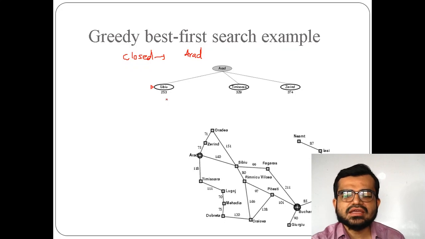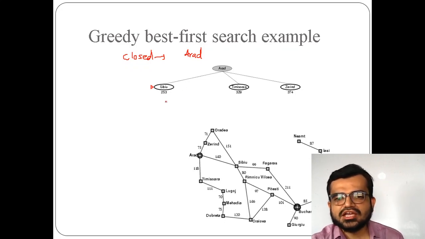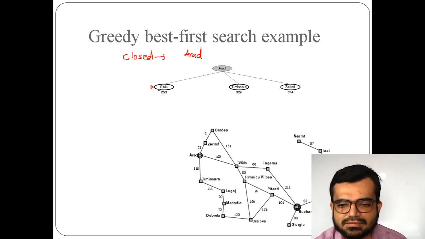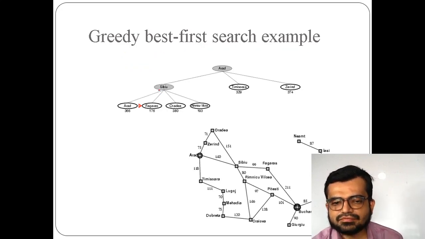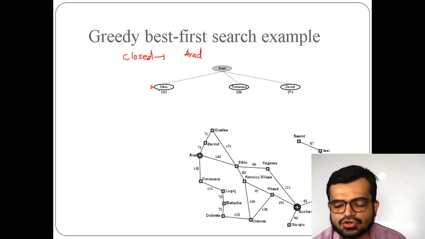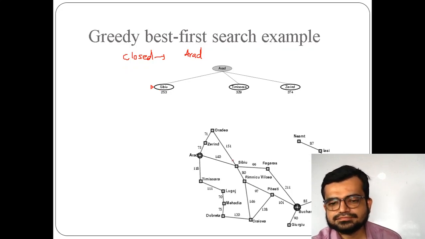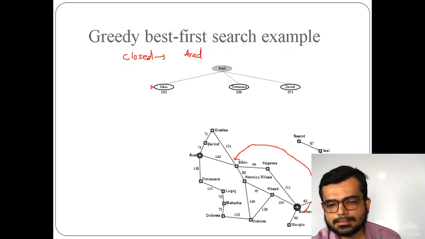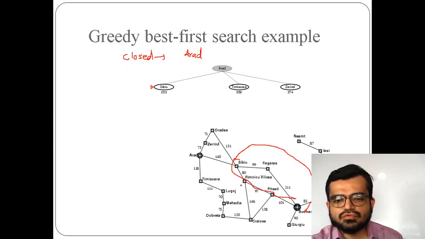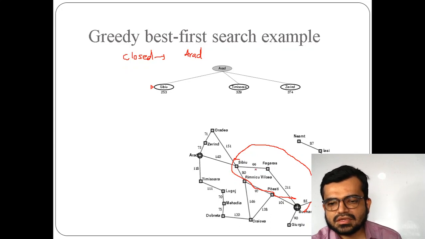Now, if you see the heuristic values, the one having the least value is Sibiu. So now it starts visiting from Sibiu, and from Sibiu again there are 4 locations. So, 1, 2, 3, 4, right?